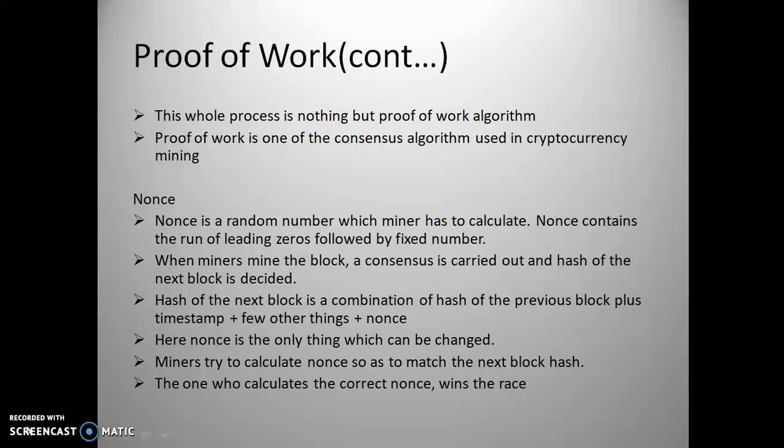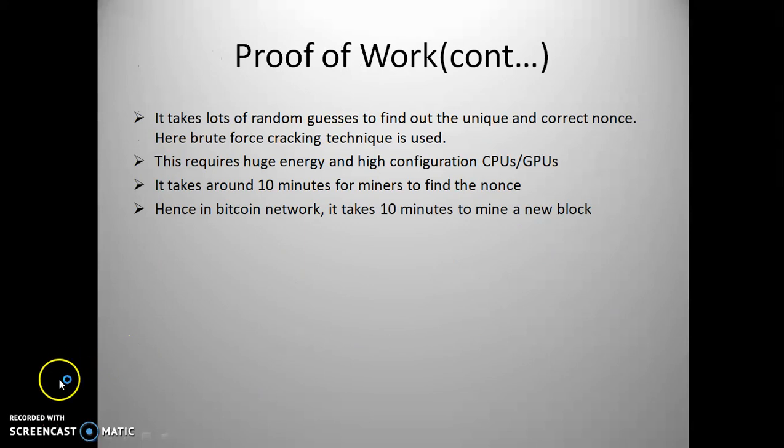Miners try to calculate the nonce as fast as they can so as to include his or her block in the blockchain. The one who calculates the correct nonce wins the race. So we have 10 miners in the network. Whoever calculates the correct nonce in order to get the correct hash of the next block, that miner wins the race and his or her block gets added to the main chain.